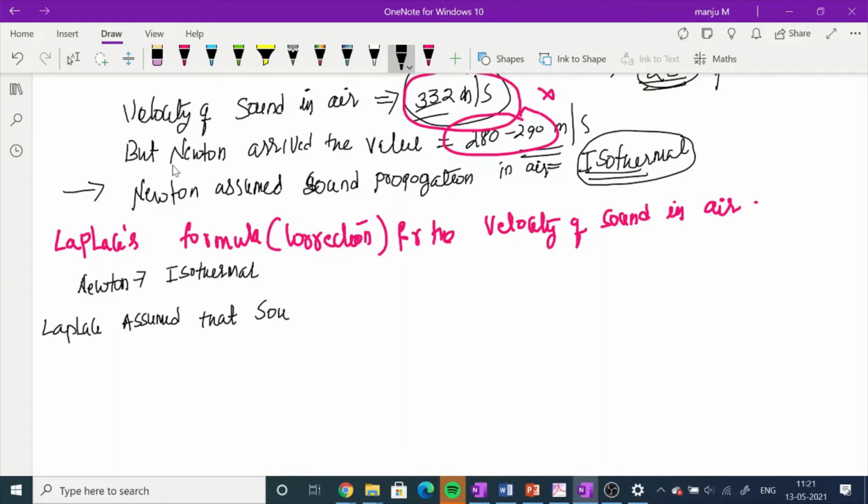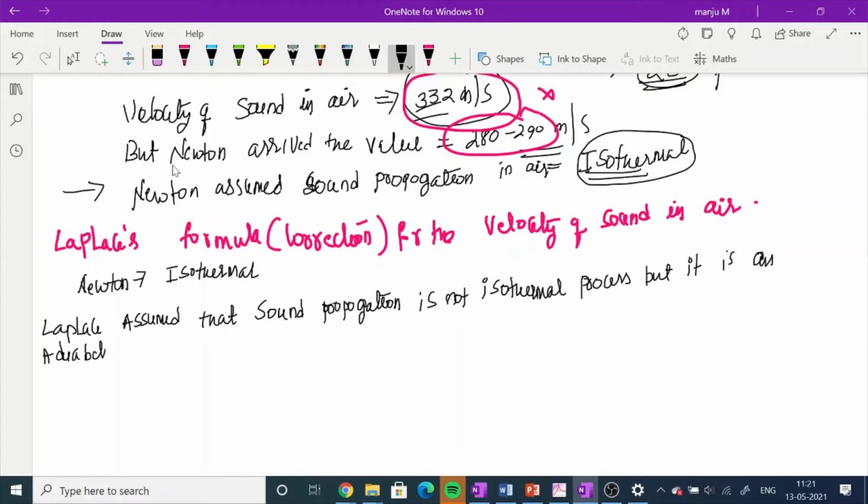sound propagation is not an isothermal process, but an adiabatic process.